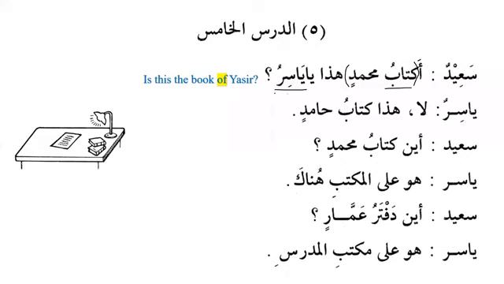Is this the book of Muhammad, O Yasir? You see over here the particle ya, the vocative particle, and after that the noun does not take tanween. Please check over here. After ya, the noun does not take tanween. It is always light and it takes dhamma. So there are two cases in which the noun has to be light.